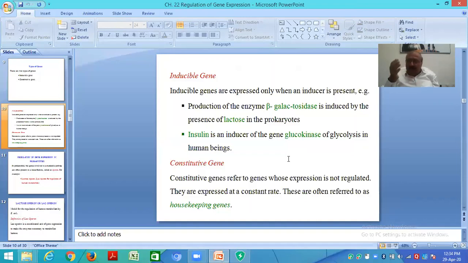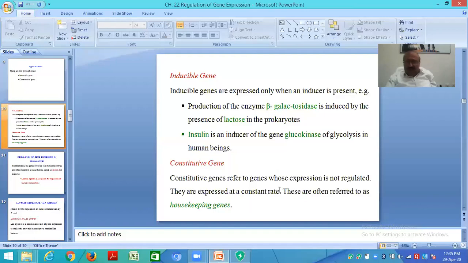So more and more glucose is changing into pyruvate. So you can say insulin is an inducer. Insulin is a sugar controlling hormone. When insulin acts as the inducer for glucokinase, more and more glucose will change into pyruvate.